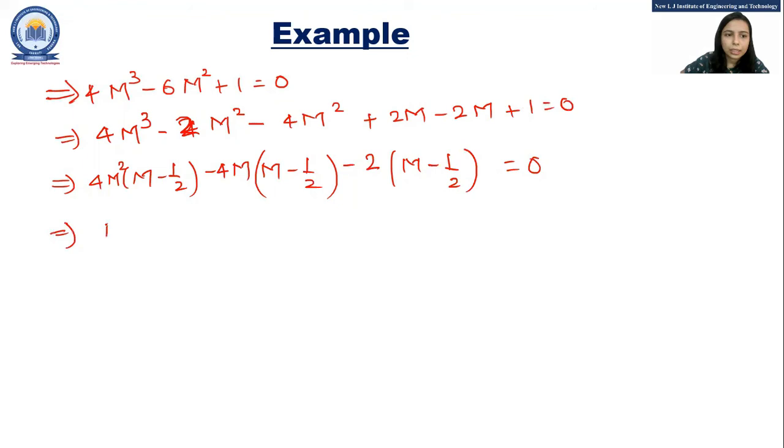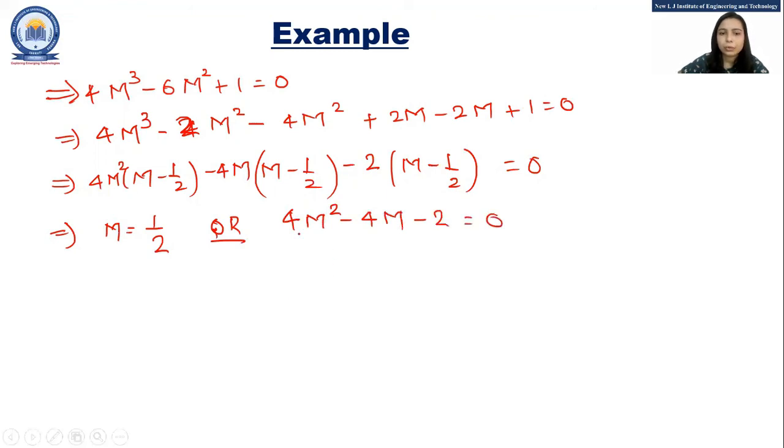So the one root is m is equal to 1 by 2, and the second is 4m square minus 4m minus 2 is equal to 0. So we can write 2m square minus 2m minus 1 is equal to 0.